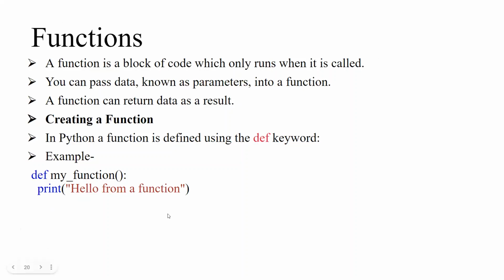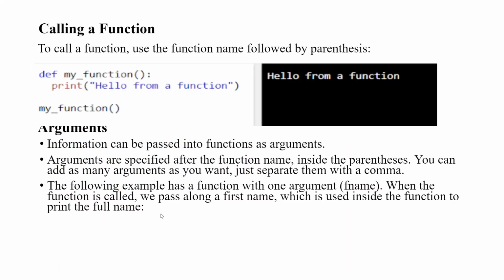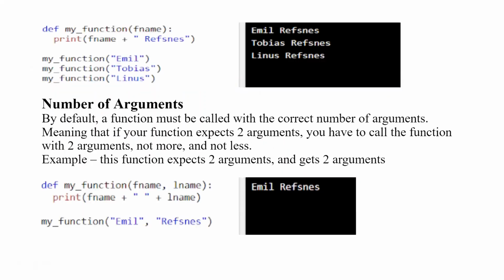This function basically prints hello from the function. Calling a function: to call a function we use the function name followed by parentheses. We can also pass arguments in the functions. The following is an example with one argument. When the function is called, we pass along a first name, which is used inside the function to print the full name. So I pass fname as an argument, and I can give any parameter.